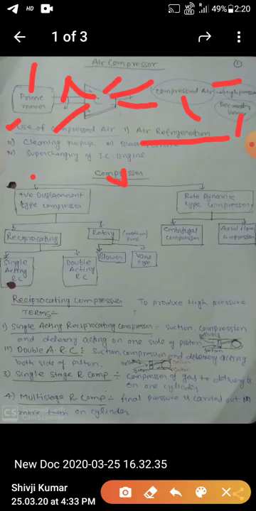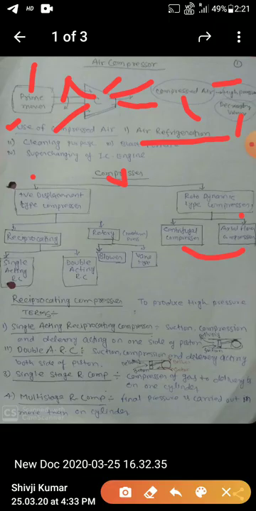Now I am coming to the rotodynamic type compressor. It is also divided into two types. One is the centrifugal compressor, and the second is the axial flow compressor. This one is not in our syllabus, so I can leave it.